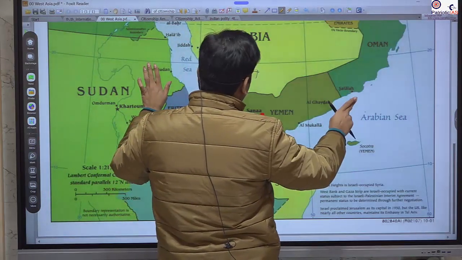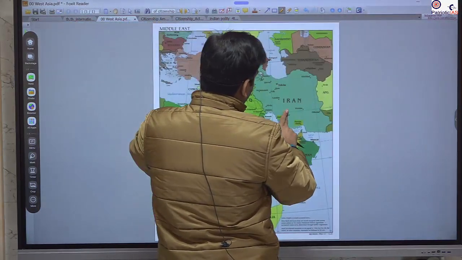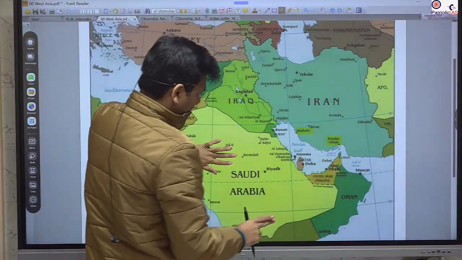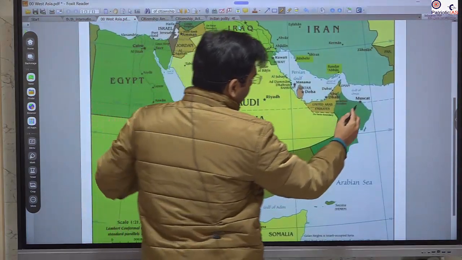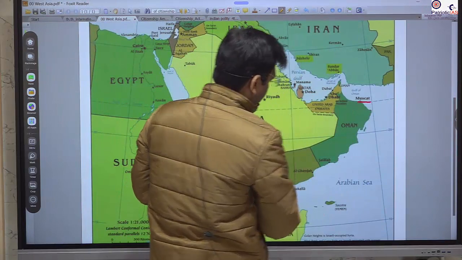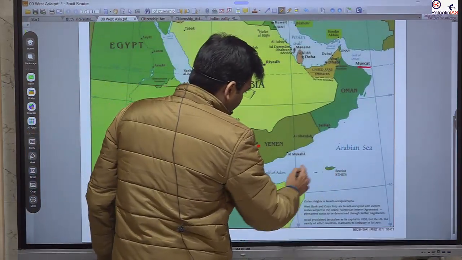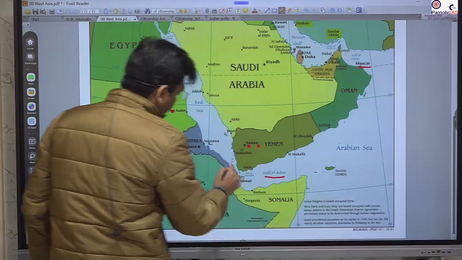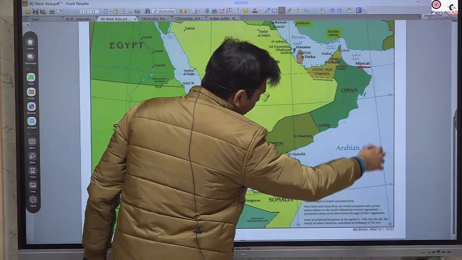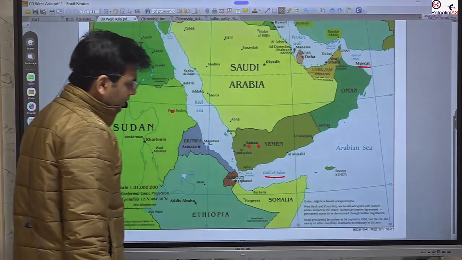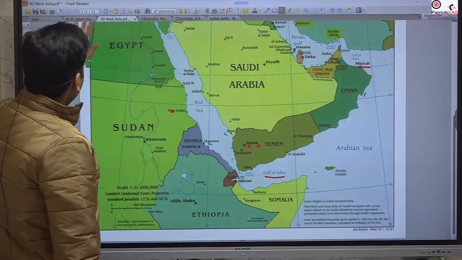And what is the capital of Oman? It is Muscat. Muscat is the capital of Oman. This is Muscat, so you should remember. Again, we know that this is the path where the ships are moving and the attacks happen, this area that is facing piracy and attack. So this is all about this news.